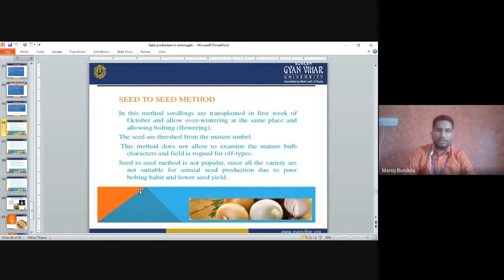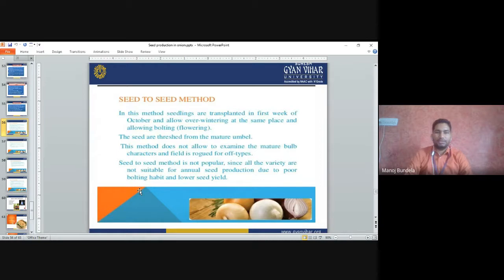Seed-to-seed method. In this method, the seedlings are transplanted in the first week of October and allowed to overwinter at the same place, and allowed to bolt and flower. We grow the seedlings in October and November and keep them in the field itself. When the bulbs start developing, we also keep the bulb in the field so that bolting will start, meaning flowering will start. Till flowering we keep it in the field itself.